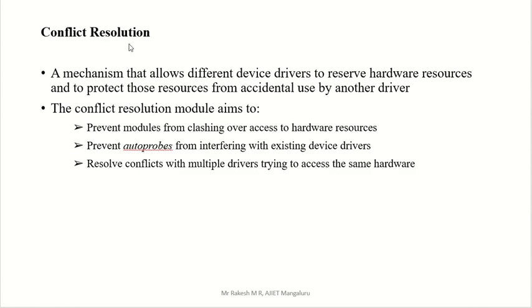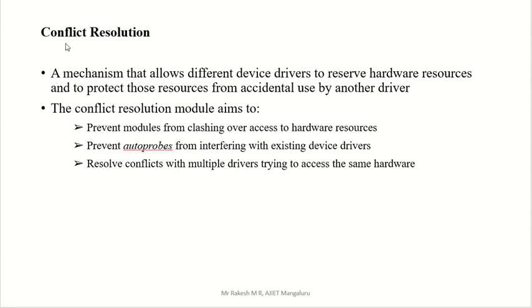Then conflict resolution, a mechanism that allows different device drivers to reserve hardware resources and to protect those resources from the accidental use by another driver. Simply, we have to protect our hardware resources. Any hardware has some device drivers, and that device driver is connected to that hardware.